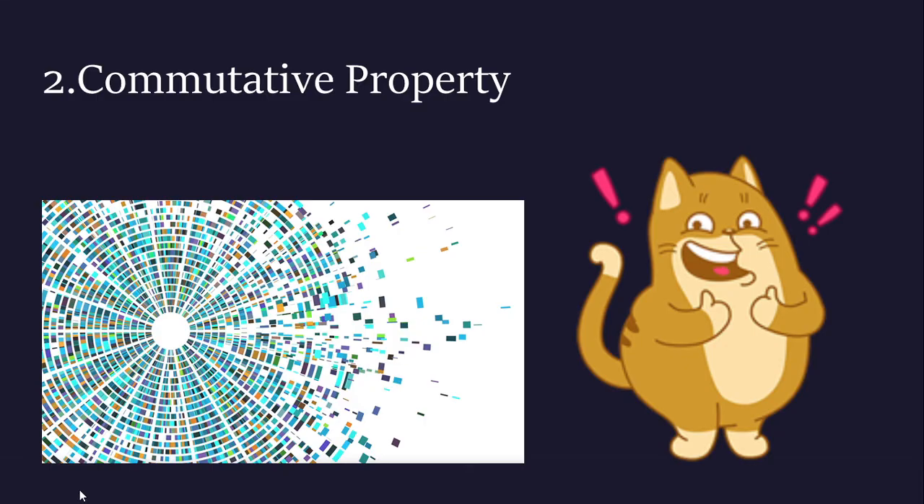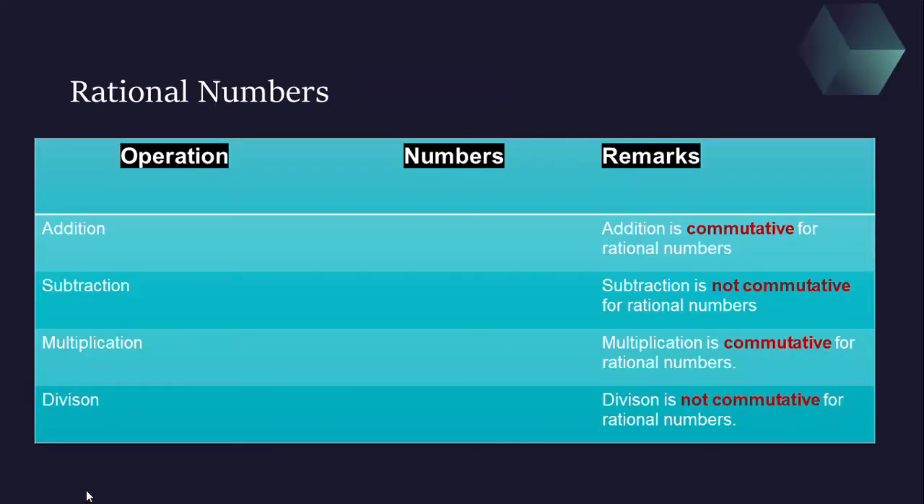Now let's move towards the next property, that is the commutative property. Let's see this with the help of examples. What exactly is this commutative property, children? Suppose I am explaining about addition. If a plus b is equal to b plus a, then you can say that rational numbers show the commutative property for addition. And then again, what next?